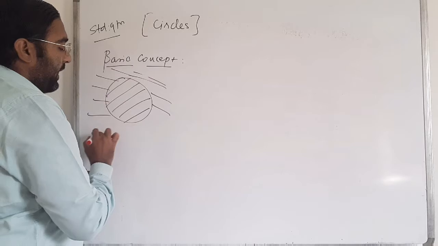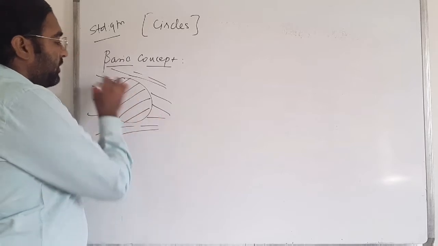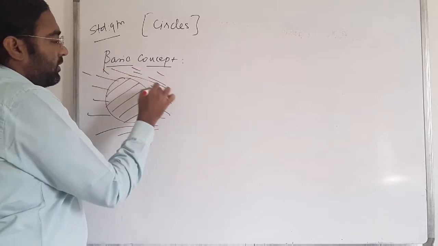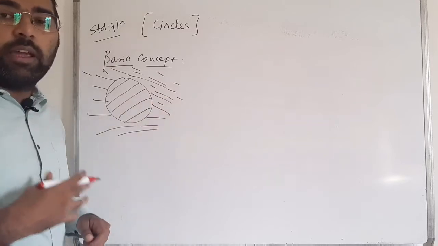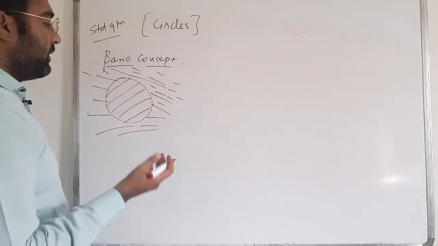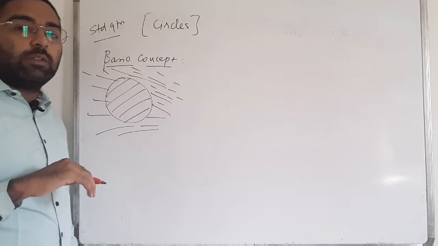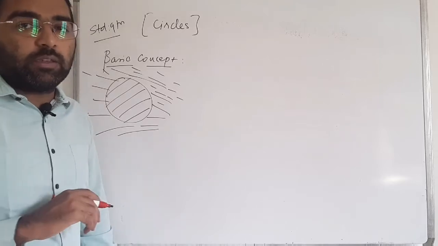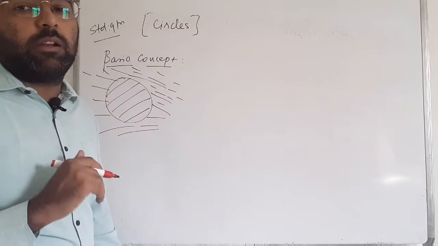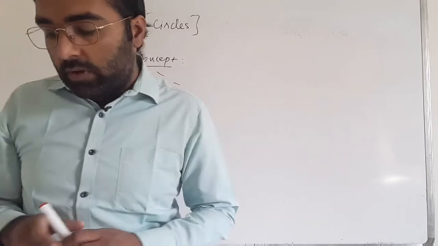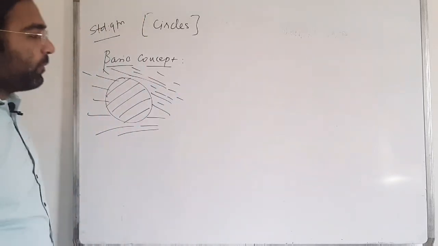This is my exterior part. All things outside the circle are the exterior part of the circle, and the things inside the circle are the interior part of the circle. Clear? That is the interior and exterior part of the circle.